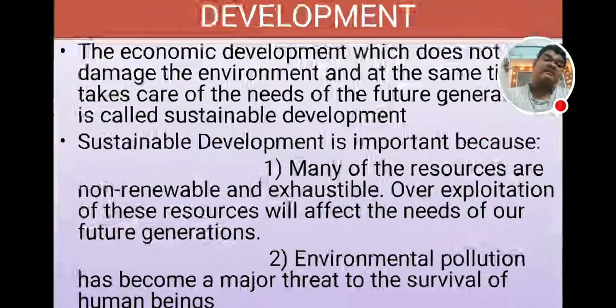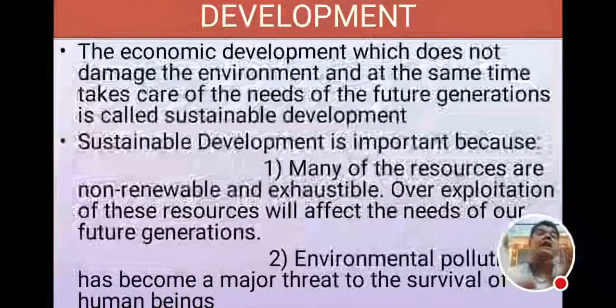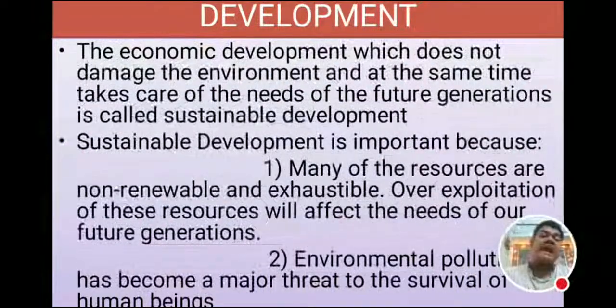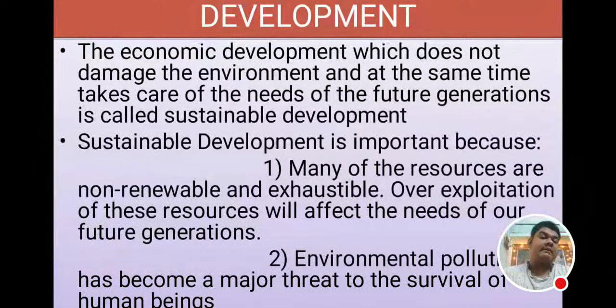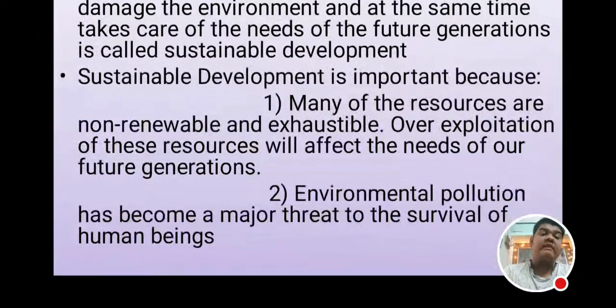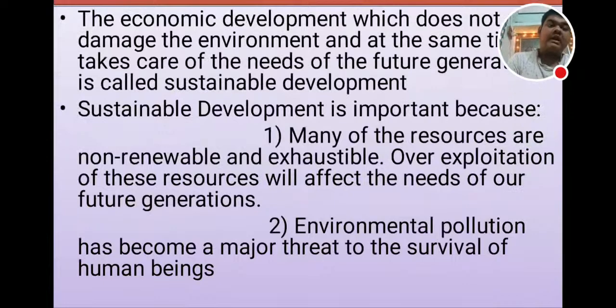What is sustainable development? Very important question. Sustainable development is the economic development which does not damage the environment and at the same time takes care of the needs of future generations. So why is it important? Many of the resources are non-renewable or exhaustible. Overexploitation of these resources will affect the needs of our future generations. Environmental pollution has become a major threat to the survival of human beings.